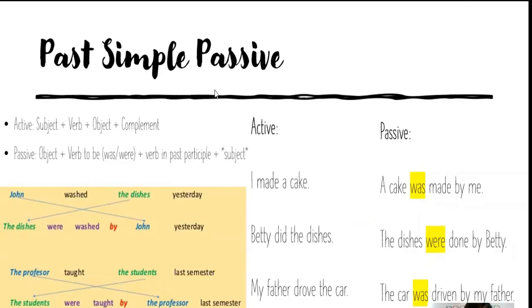Okay, we're gonna see the passive voice in the past simple, okay? We're gonna start with this. In the active voice or in the regular sentences, we start with a subject, okay? You know the subject is the person doing the action in the sentence. The second word must be a verb, okay?